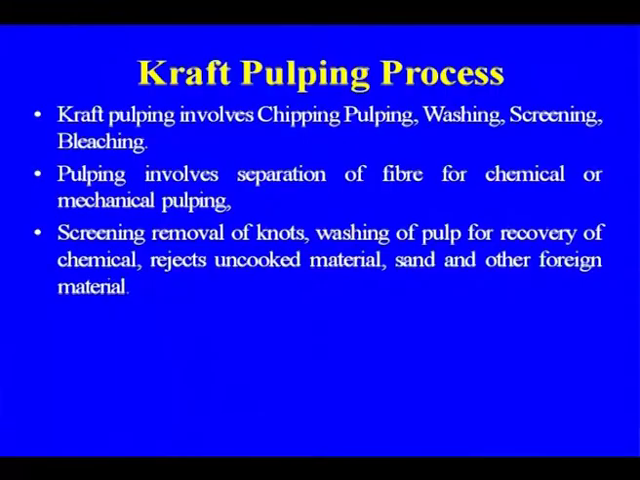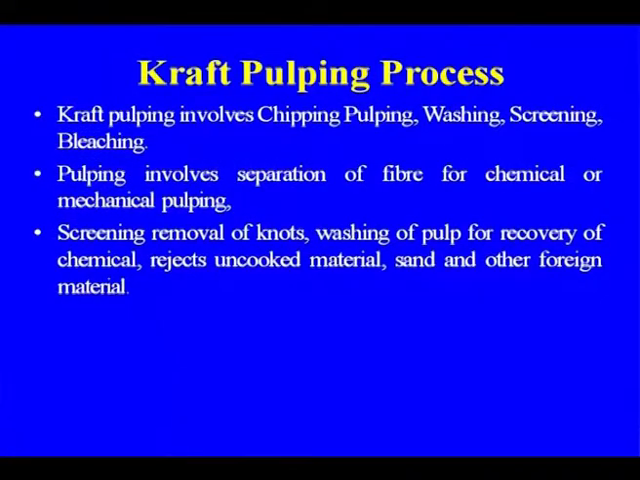Kraft pulping involves first the chipping, second the pulping, then washing, screening, and finally bleaching of the pulp. Pulping involves separation of the fiber, by chemical or mechanical pulping. In the case of mechanical pulping, earlier we did not use chemicals, but now we are using steam or pre-steaming of the chips, or sometimes we are also adding some alkali, but what actually takes place is the separation of the fiber from the chips.